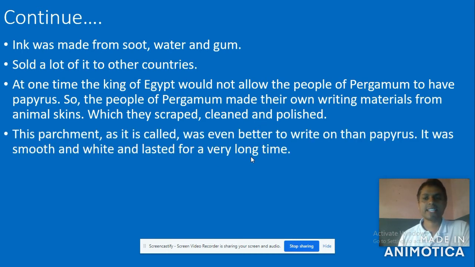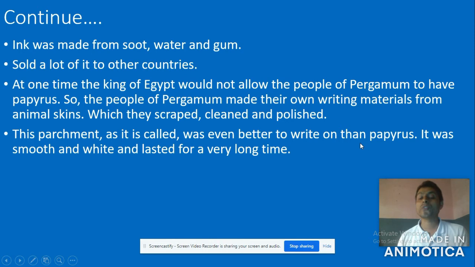Now look at here. Technically, this material is called what? Parchment: animal skin that is scraped, cleaned, and polished. This parchment, as it is called, was even better to write on than papyrus.